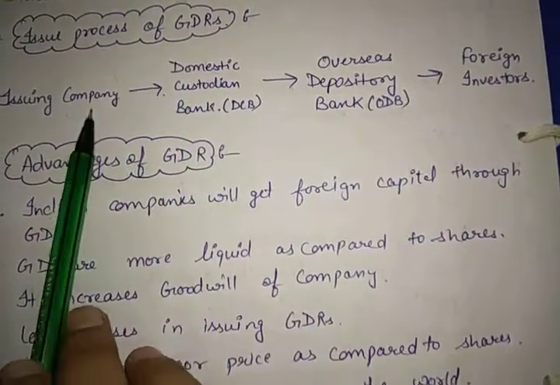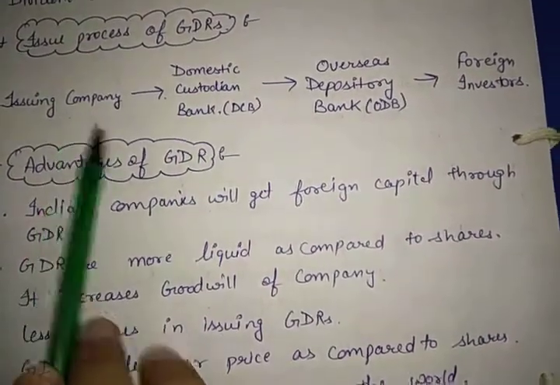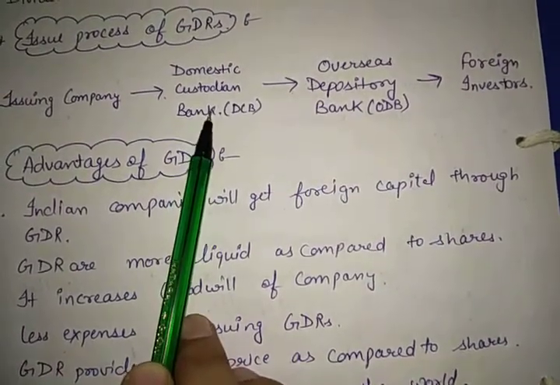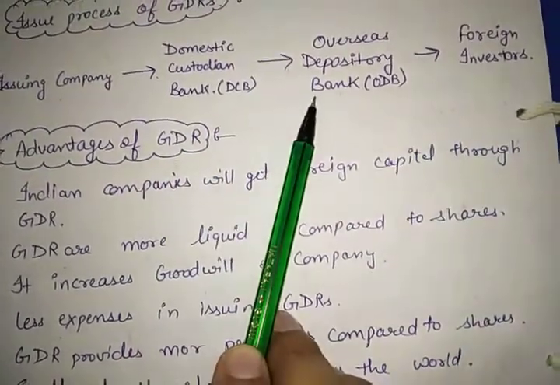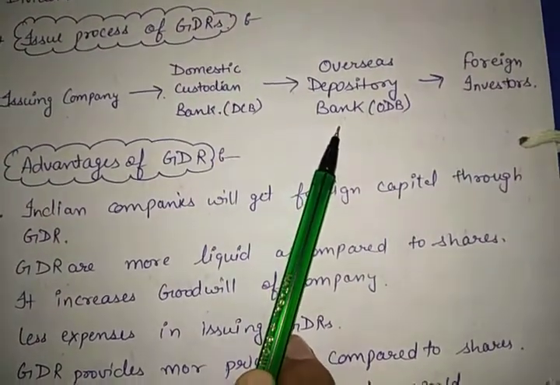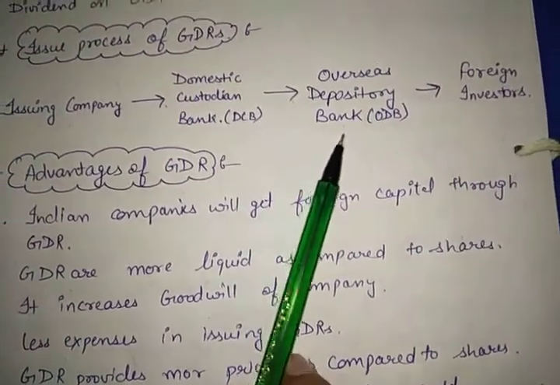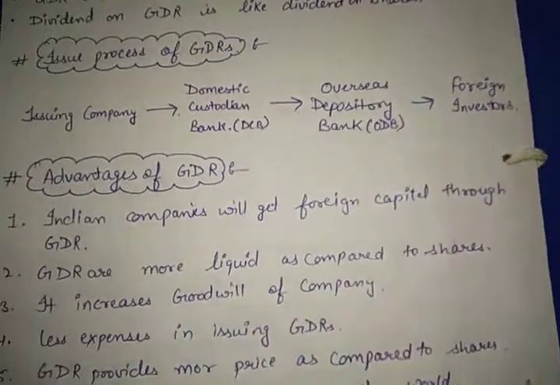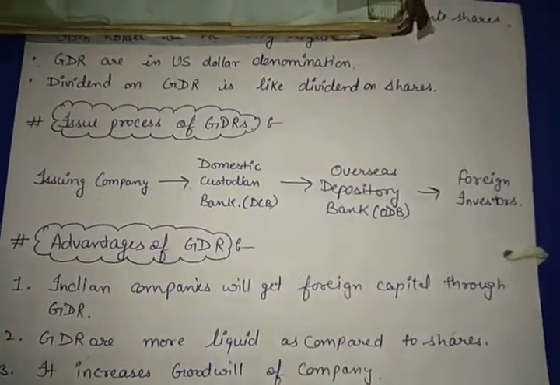Okay, issuing company will sell the shares to domestic custodian bank. Domestic custodian bank will sell these shares to overseas depository bank, and overseas depository bank will keep the shares with them and will convert the same amount into GDR, and that GDR will be sold to foreign investor. This is the complete process of issuing GDRs. I hope you get that.